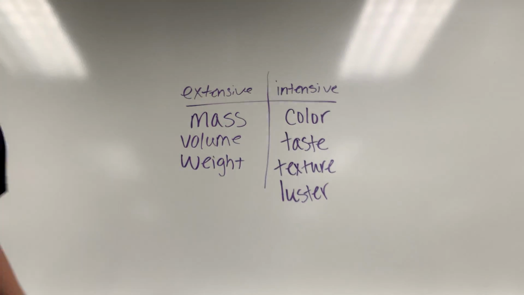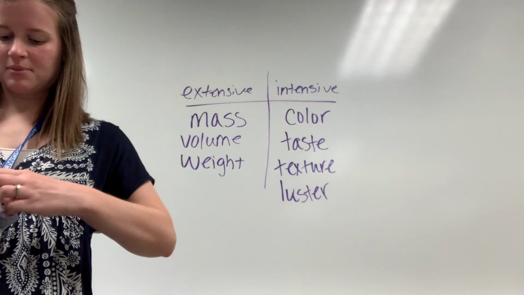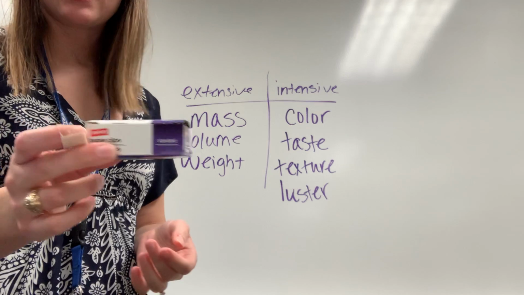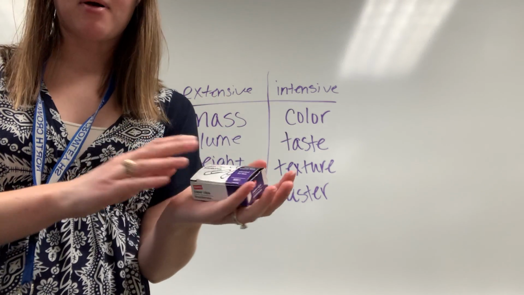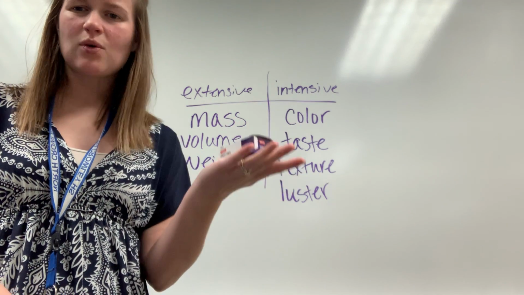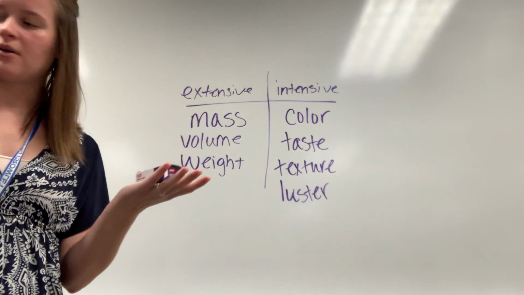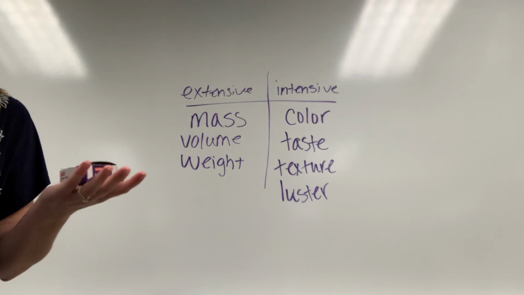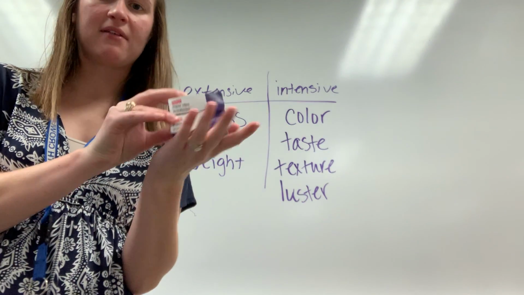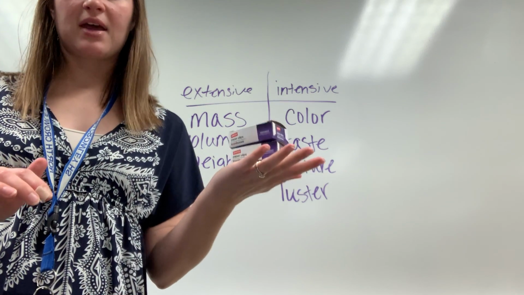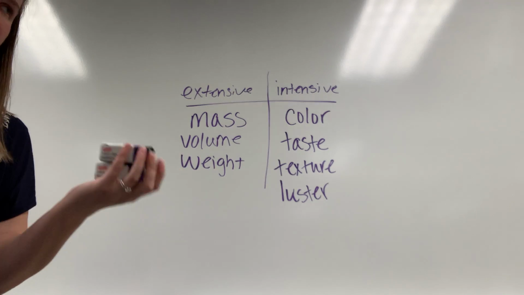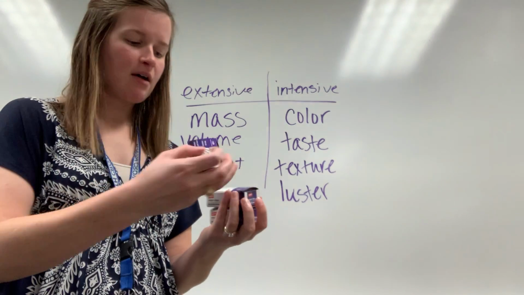So I have tons of boxes of paper clips. And if we look at one box of paper clips, it's white and it's purple. It takes up about this much space in my hand, so not a ton of space in my hand. And it doesn't weigh too much, but it is there, okay? So if I add a second one, color, still the same, lined up and everything. Now it takes up more space in my hand, weighs a little bit more. Still a cardboard box, still feels the same though. Now I add a third one.